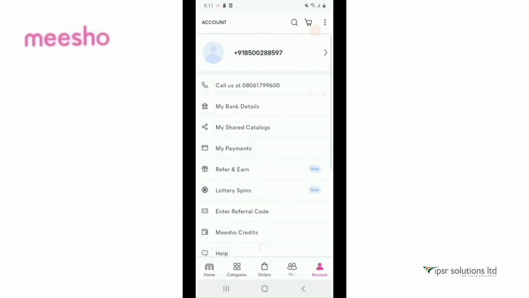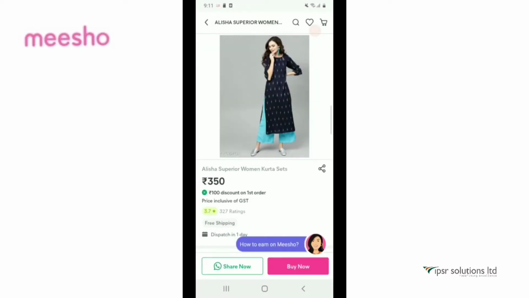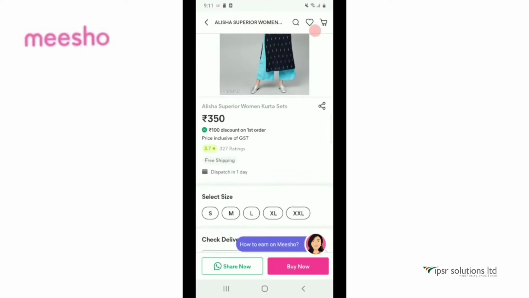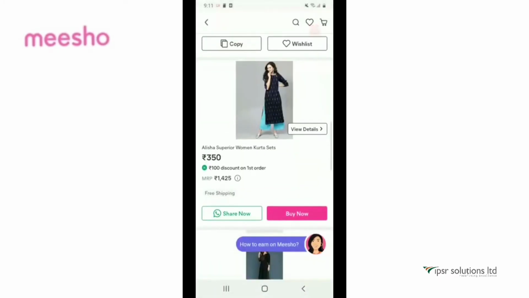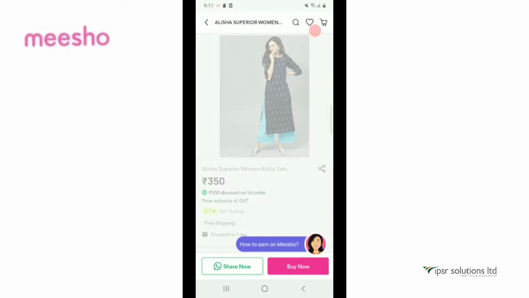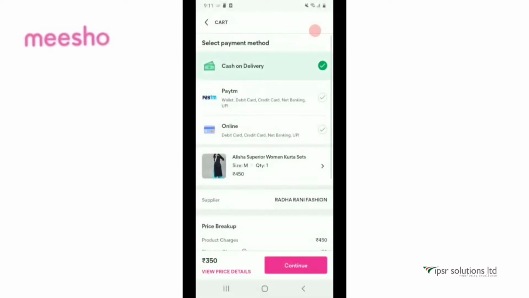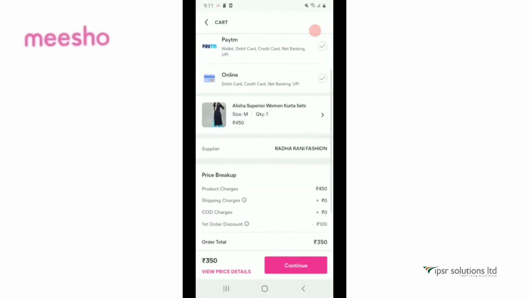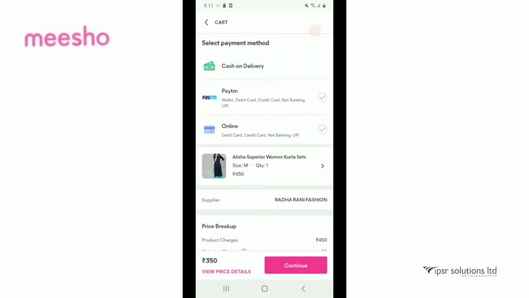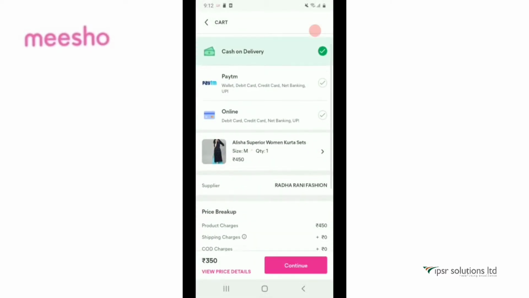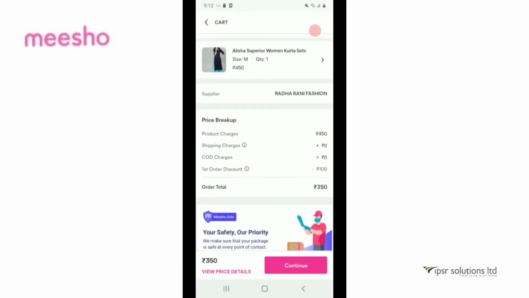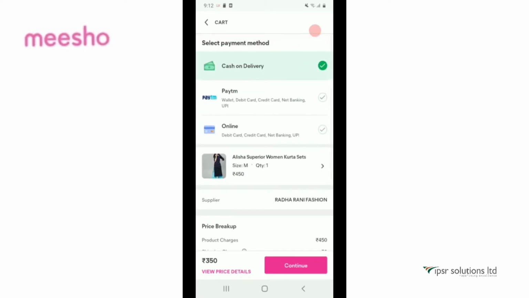Go to my account and you can see my shared catalog. Click on my shared catalog and you can see all the shared catalogs. Click on the product your customer wants to buy and here you will see select size. I select M and click on continue and you have three options: cash on delivery, Paytm and online method. Meesho will collect the final amount only after delivery from your customer and transfer your profit margin safely to your bank. Now here you can see the order total is 350.